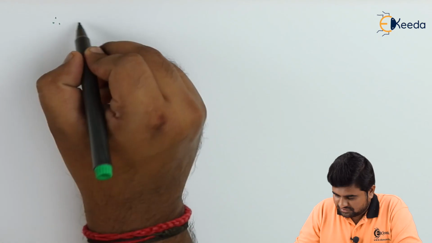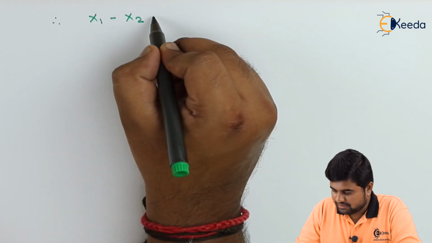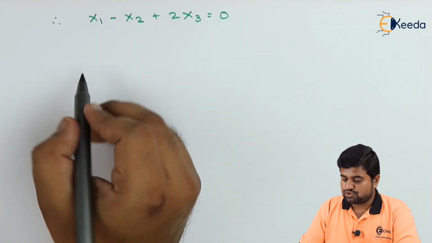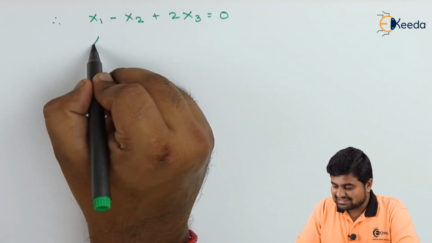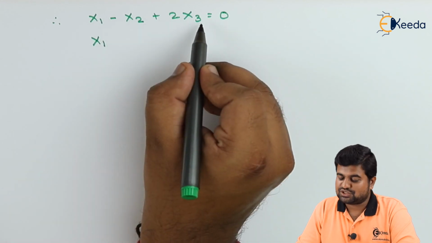Therefore x1 minus x2 plus 2x3 is equal to 0.